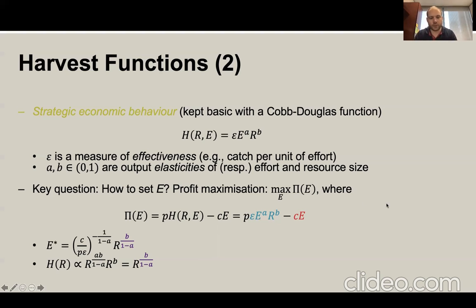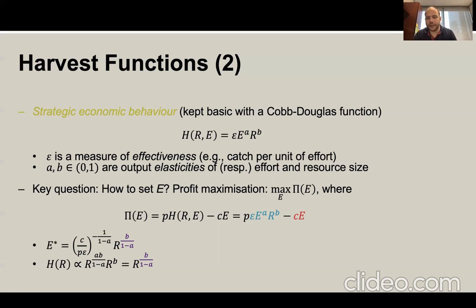And then all we have to do is basically solve for it, and we find the optimal effort. Taking this optimal effort into consideration and plugging it back into the harvesting function, we find that the harvest function is, up to a constant, equal to the resource itself up to a certain power.